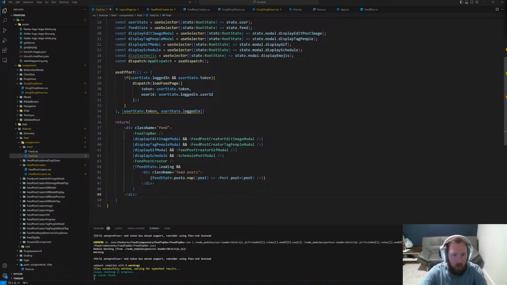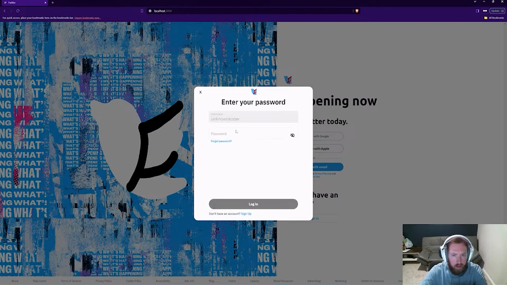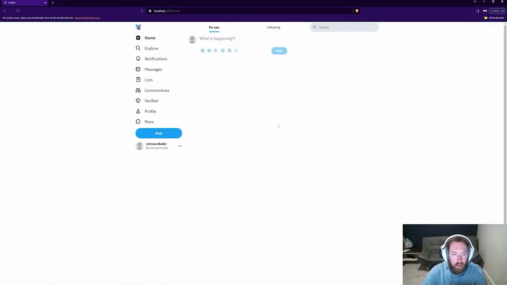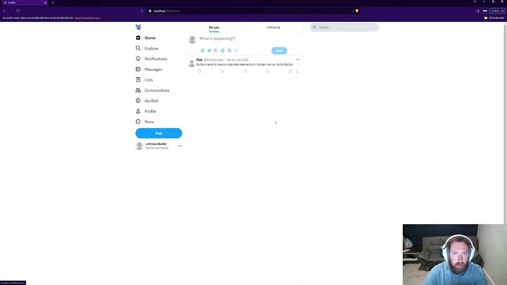So last episode, we worked on getting posts looking a little bit better. So now if we actually log in, we're not going to see anything currently because the database probably reset. I mean, maybe it didn't, but let's see. Put in our password. Yeah, so the database reset because we refreshed. So if I search for Rick, okay, he showed up properly. If we follow Rick and go back to our home, now this is what it looks like. We got this all filled out.